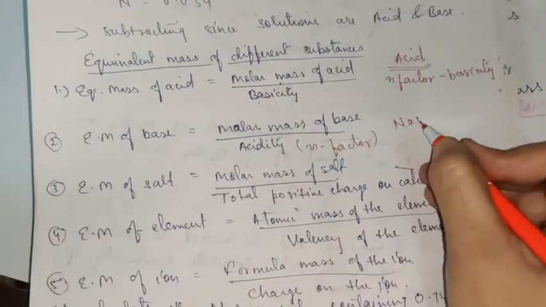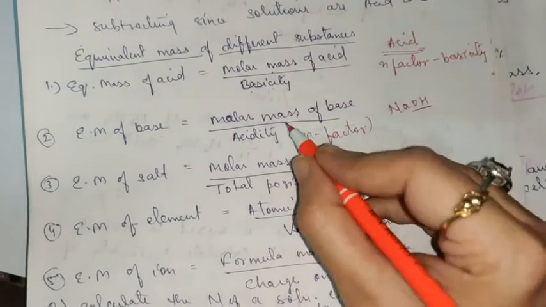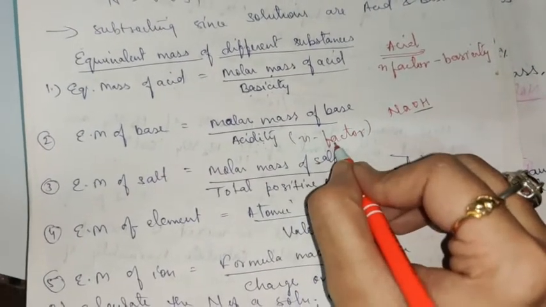And acidity means number of replaceable hydroxyl ions. Like for NaOH, how many replaceable hydroxyl ions are there? 1. So its acidity will be 1. So the n factor will be 1.